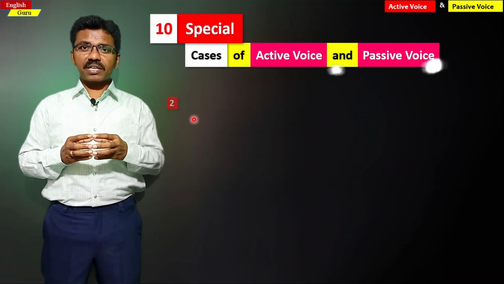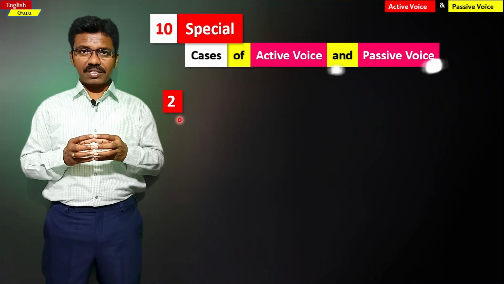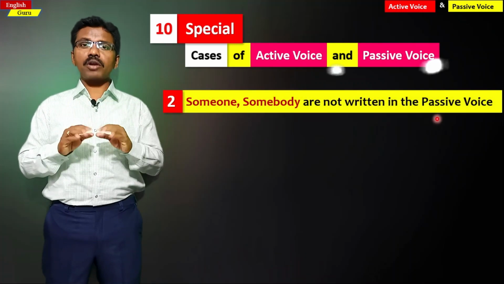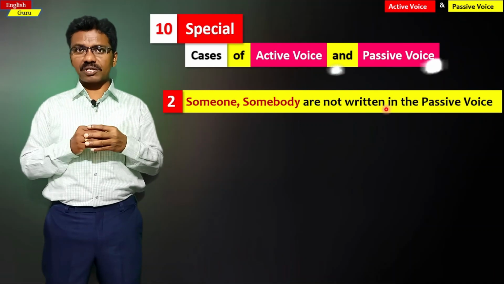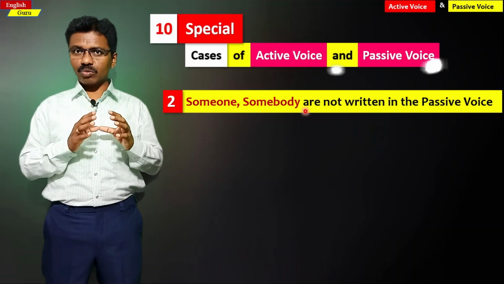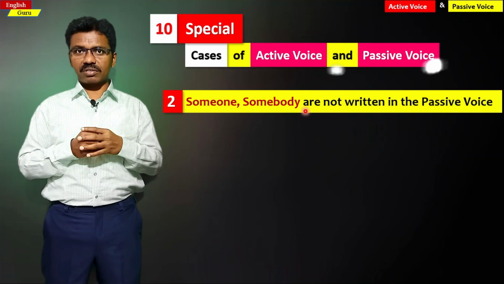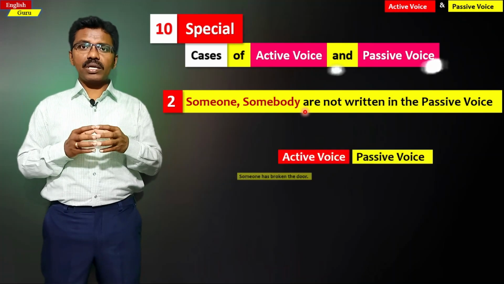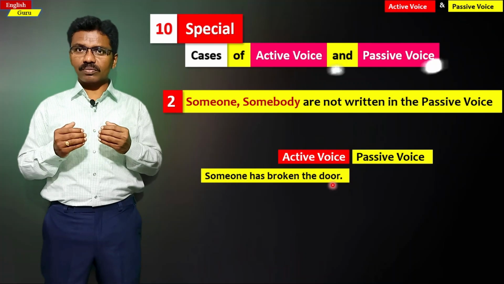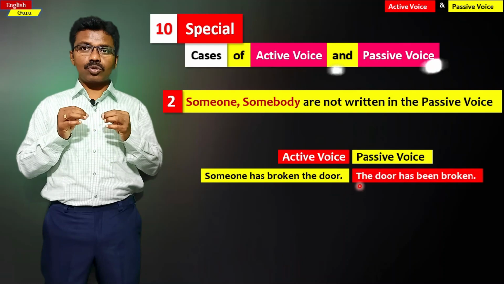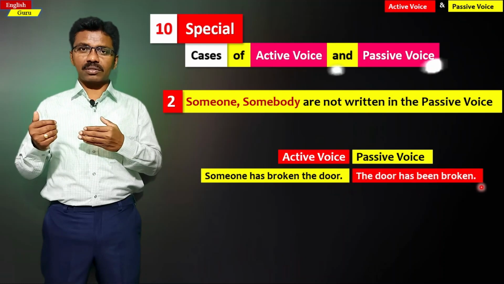The second special case in the passive structure is somebody, someone. These two words are not written in the passive structure. Though they are present in the active voice, they are omitted, not written in the passive structure. For example, someone has broken the door. It is active sentence. And the passive is the door has been broken.